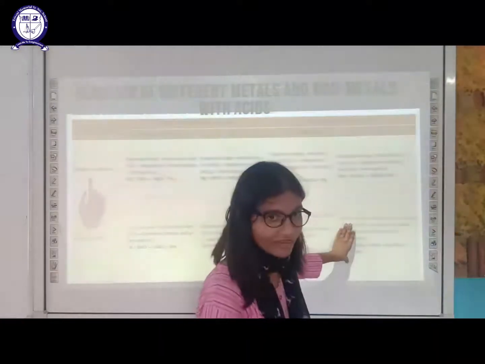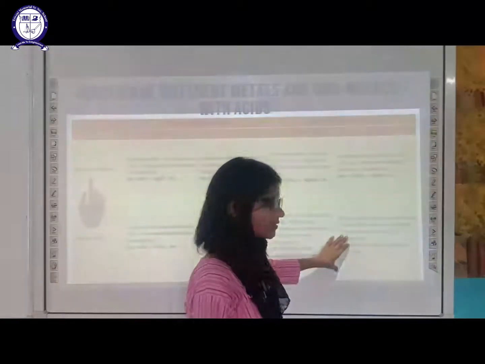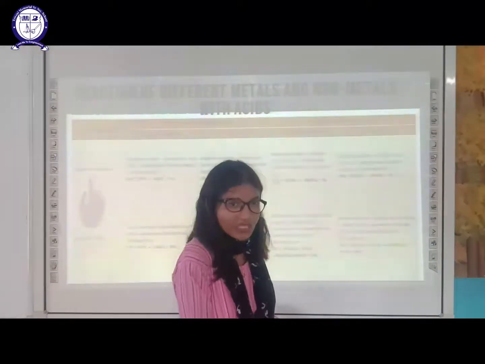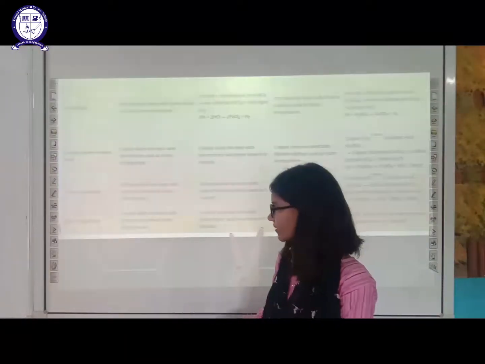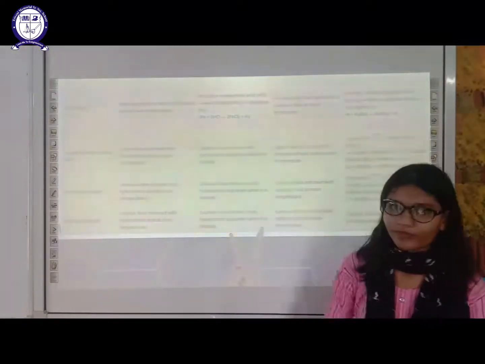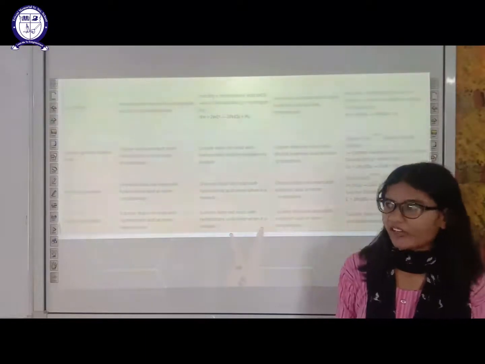Then again, when we warm up this entire process, the same process will happen. These two are reactive elements. Next is iron, which has intermediate reactivity.